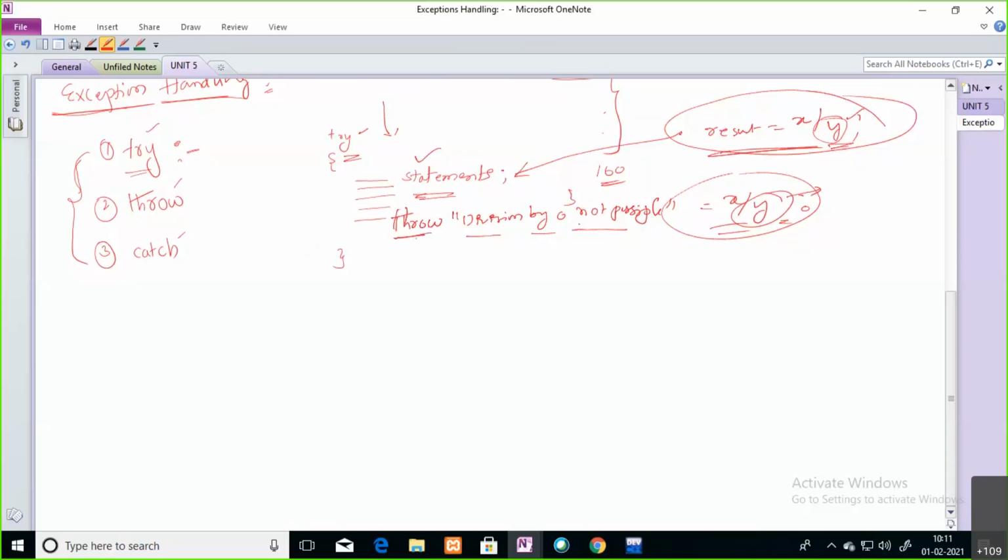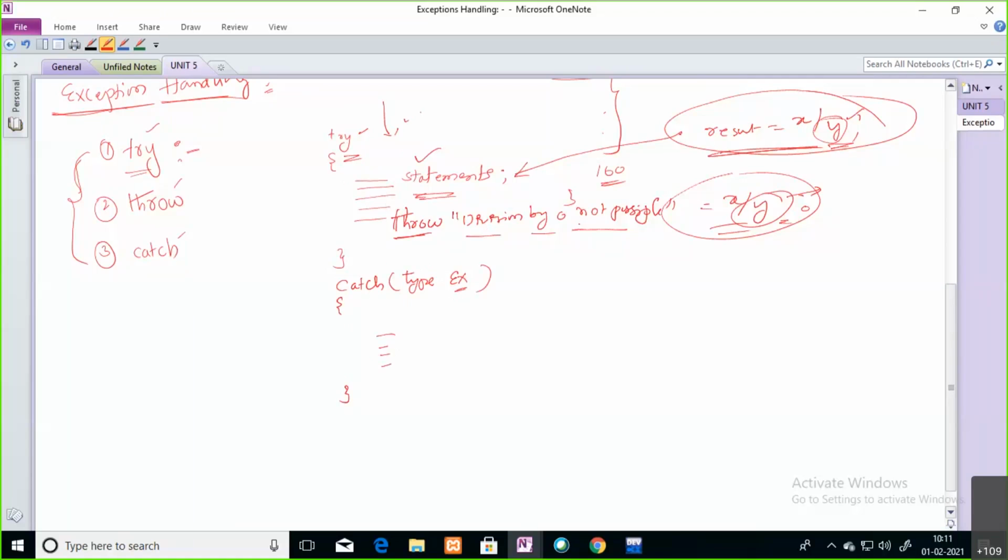Whatever exception you throw from the try block is going to be caught by the catch block. Here you specify the type of exception you are throwing, and you store it in one variable. This is the catch block.